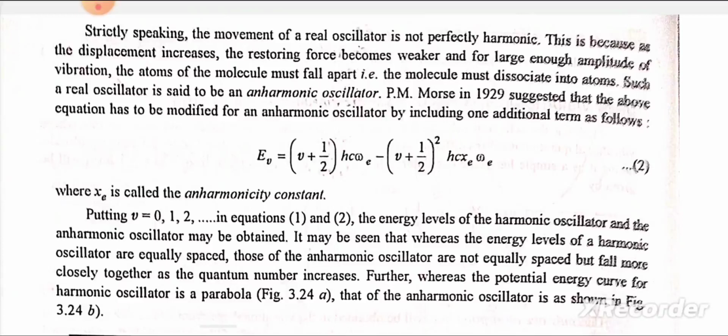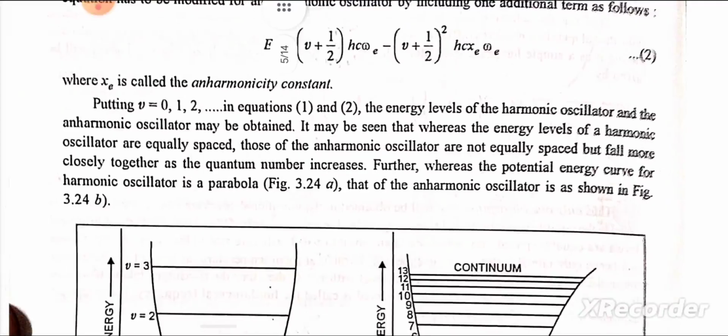It may be seen that whereas the energy levels of a harmonic oscillator are equally spaced, those of the anharmonic oscillator are not equally spaced but fall more closely together as the quantum number increases. Further, whereas the potential energy curve for the harmonic oscillator is a parabola, that of the anharmonic oscillator is as shown in the figure.